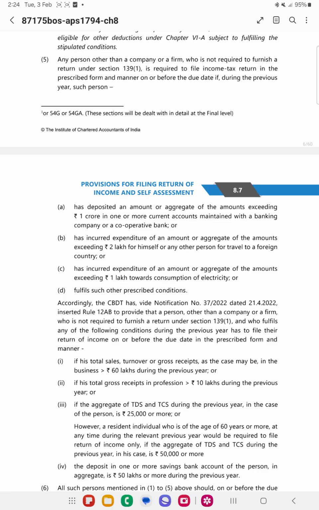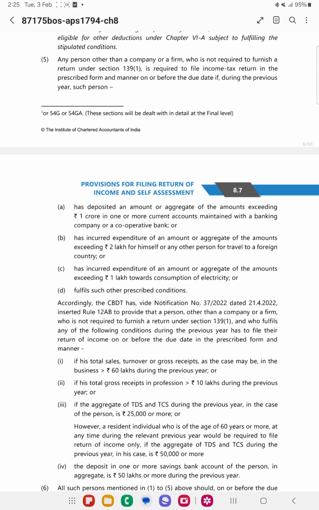Now, the person other than company or firm is not required to file the return of income as per 139(1). They need to file the return of income provided they have deposited an amount exceeding 1 crore in one or more current accounts in a banking company or cooperative society. It is a single amount or aggregated amount.